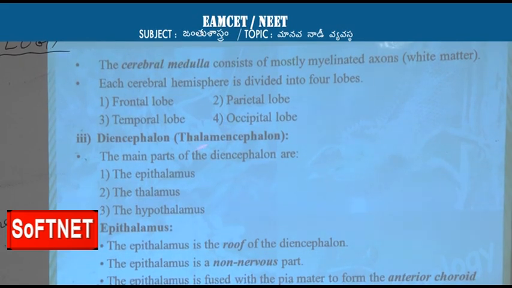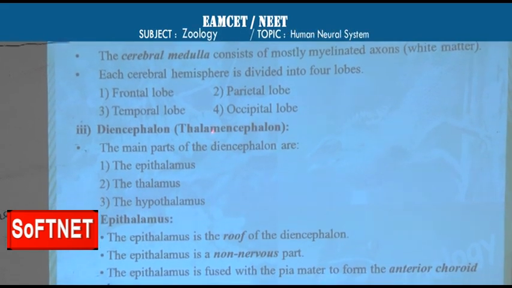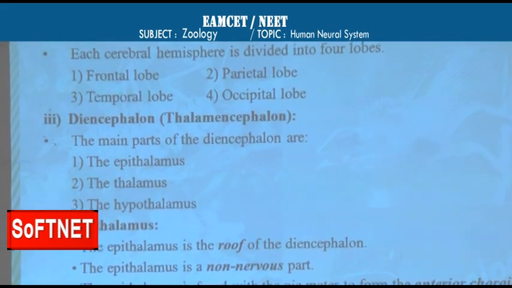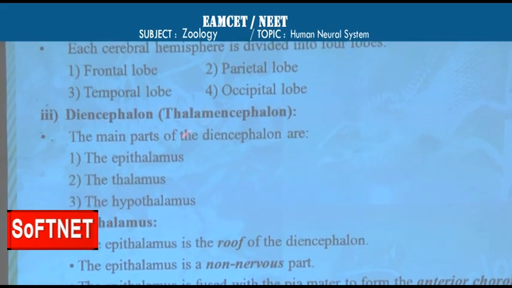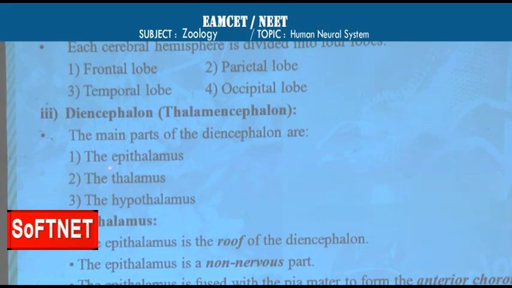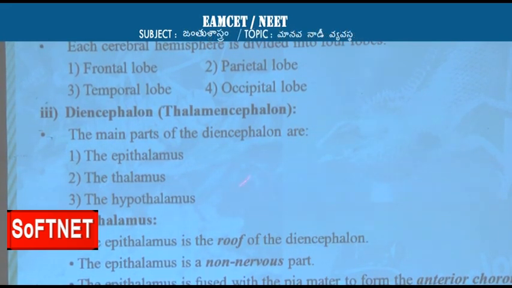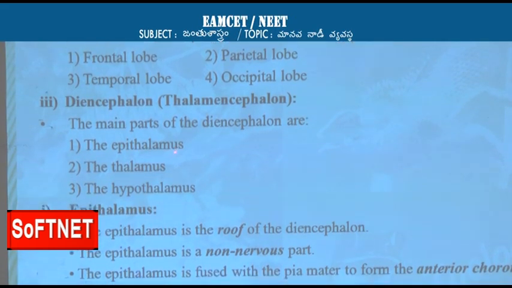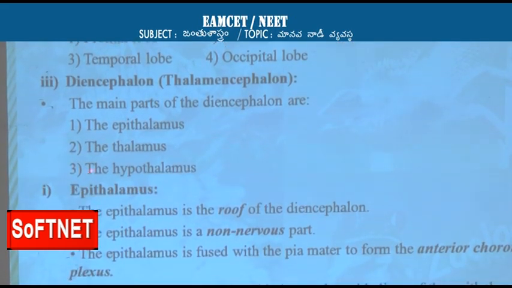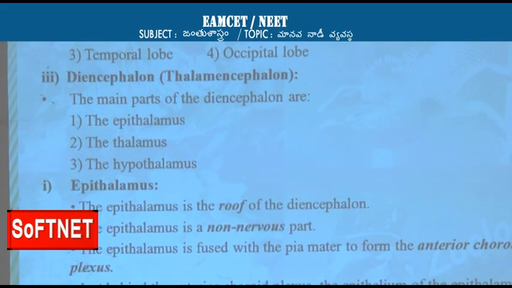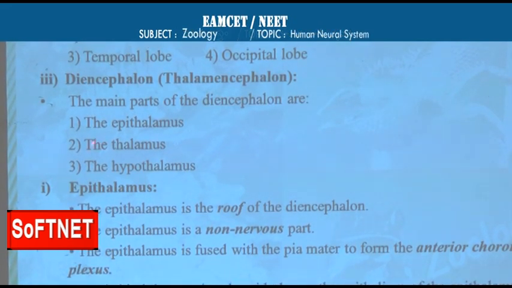Next, come to diencephalon. It is also called thalamencephalon. The diencephalon has 3 parts again: epithalamus, thalamus, hypothalamus. The upper part is epithalamus, the lower part is hypothalamus, and the middle part is thalamus.